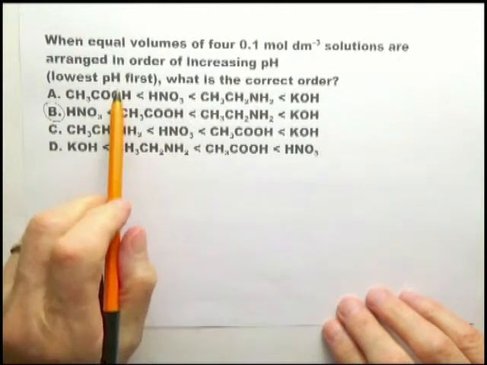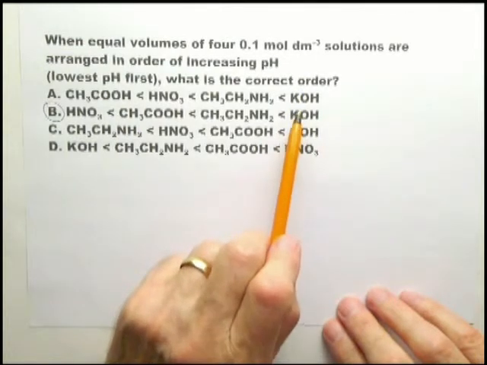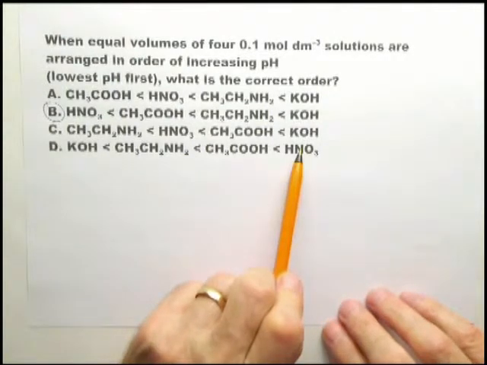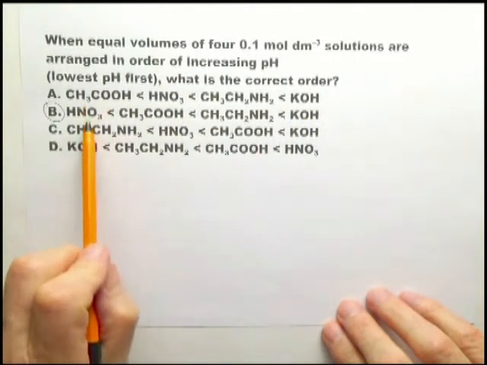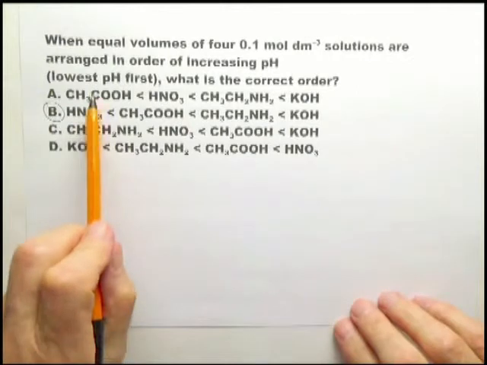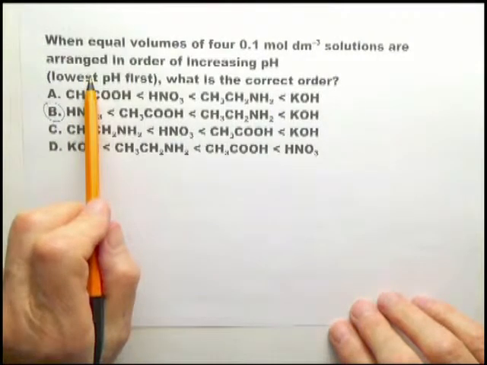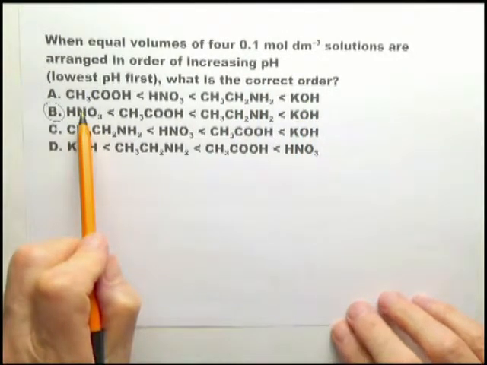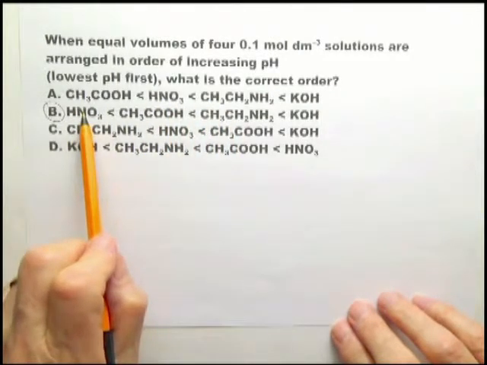Now you may say, well, I didn't look at the lowest pH, I looked at the highest pH. Okay, so you look at the highest pH, potassium hydroxide, potassium hydroxide, potassium hydroxide. Okay, what's one of those three? Forget this one, because that's clearly wrong. And then you look through them individually, and you look at this end. I always look at the two extreme ends. You look at this end, and you'll find you'll get to B. Again, whichever way you start with the lowest pH or the highest pH, you will get to B within 10 seconds. And it's irrelevant what happens in the middle because there is only B there.